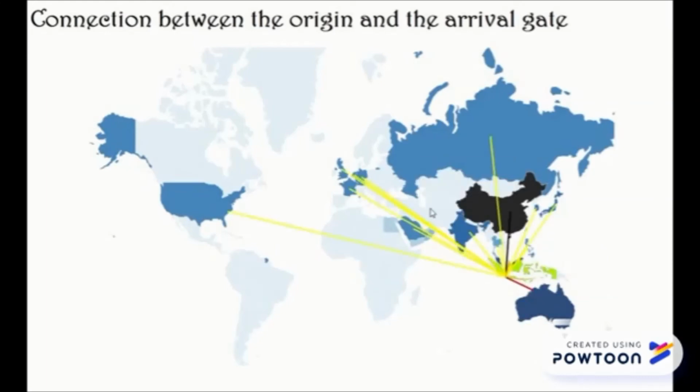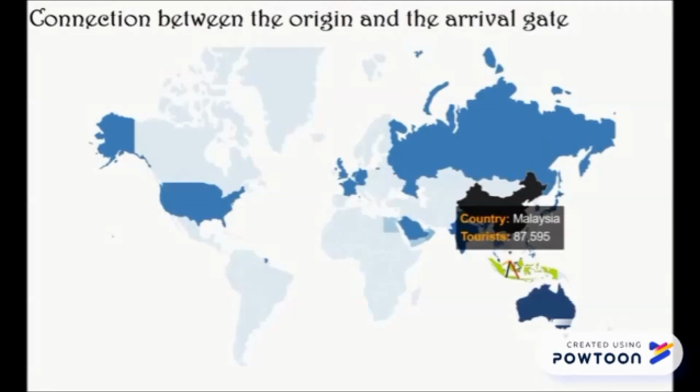The 3 most tourists that come to Indonesia are from China in black line, Australia in red line, and Malaysia in orange line. Other countries are represented by yellow line. Now, let's click the Malaysia territory. The total tourists that come from Malaysia to Indonesia is 87,595. Most of them come via gates such as Soekarno-Hatta, Ngurah Rai, and etc., like tourists from other countries.